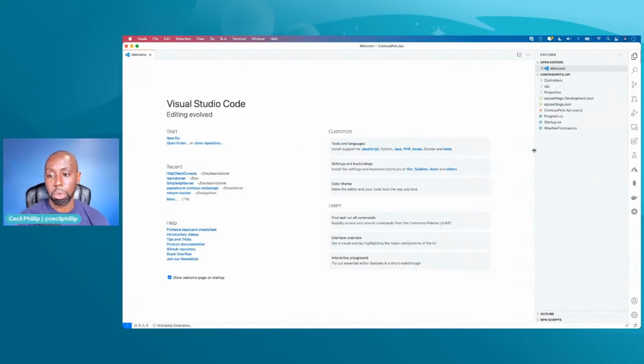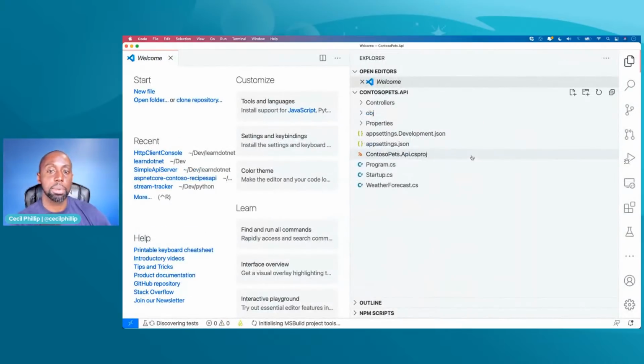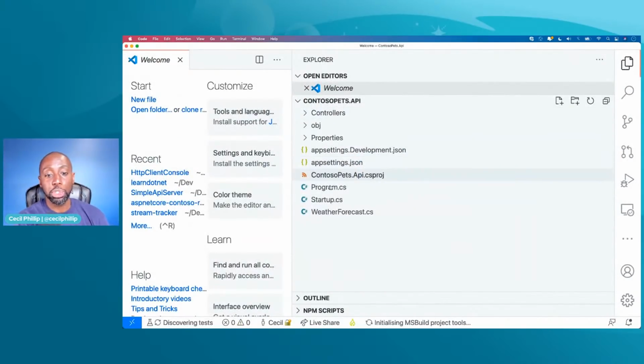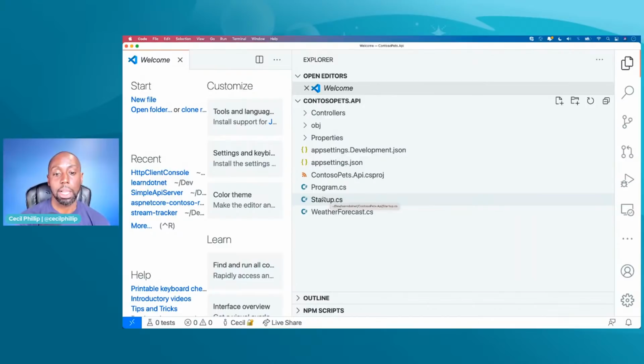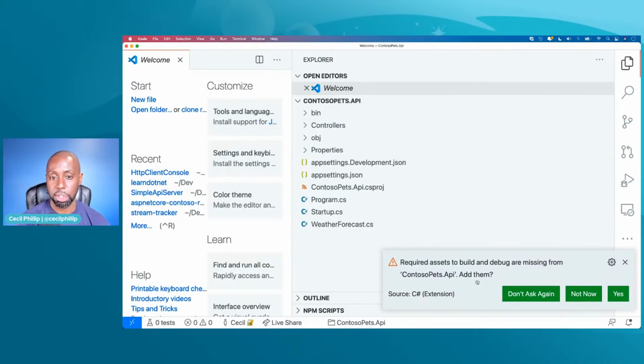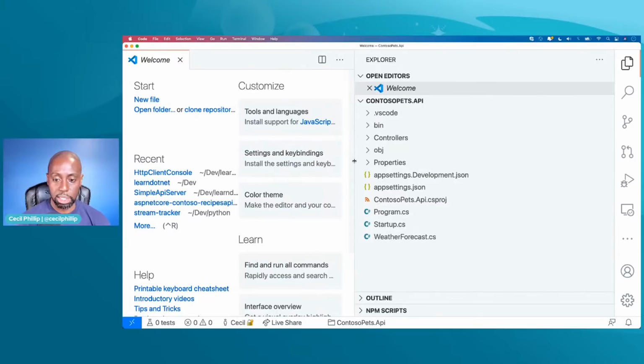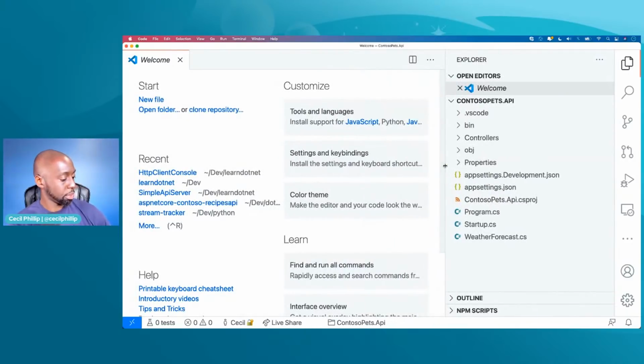And you can see here on the right side, I'm going to bump this up a little bit so folks can see what's happening here, right? But you should have a folder structure that looks something like this. So I'll have a startup file. I'll have a program.cs file. You see something in here called controllers, for instance. I'll just say yes to that when that pops up. And then, you'll see this thing in here called a CS proj file. And again, we'll dive into these a little bit more as we go on. But for now, how about we just run it and see what happens when we run this web API?